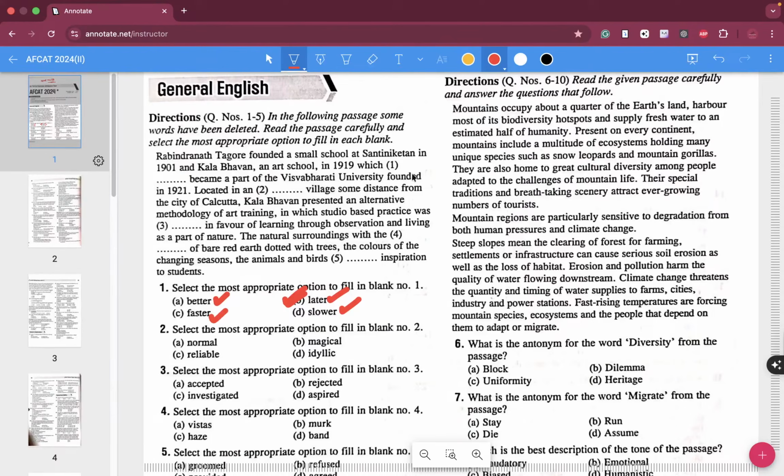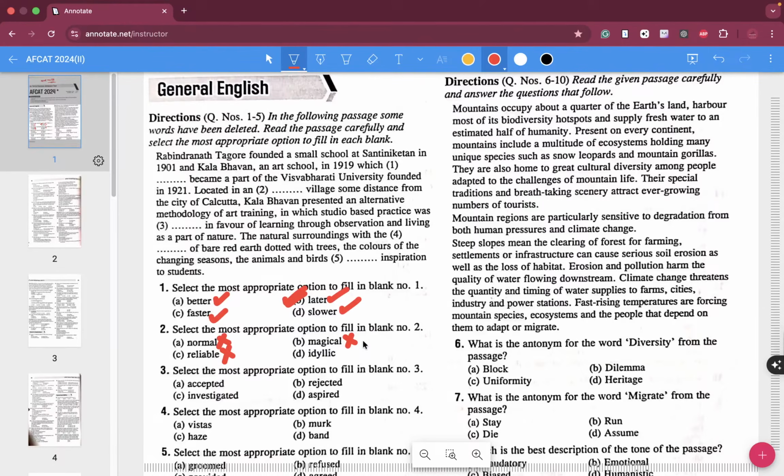Write down your answers in the comments. I'm able to see them on a different device. So, which later became a part of Vishwabharati University, founded in 1921, located in an dash village. You are talking about the quality of the village. If the village is not so important, then obviously you will not call it a normal village. Reliable means trustworthy village.